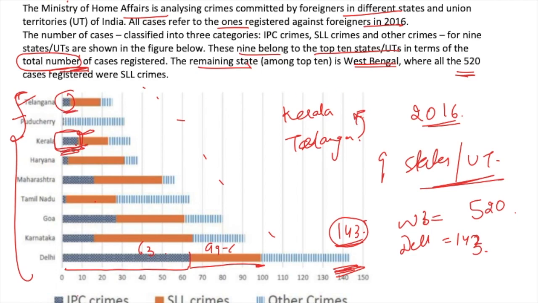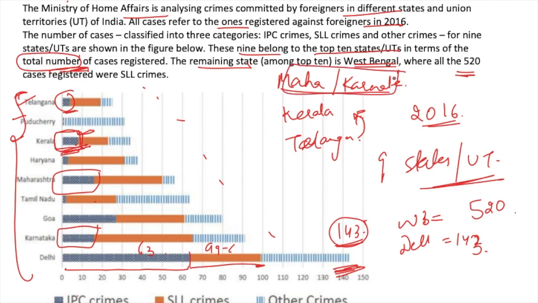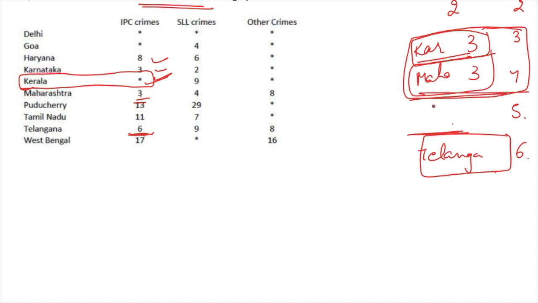category. Also, you can see that this is less than Maharashtra and Karnataka, which are equal. So this means Kerala will be below Maharashtra and Karnataka, right? So below Maharashtra and Karnataka and above Telangana, there is only one place possible, which is this one. So Kerala's rank will be 5 in terms of IPC crimes category.